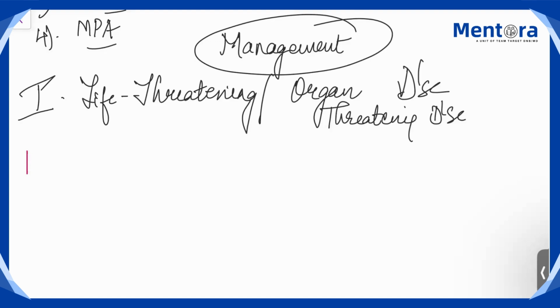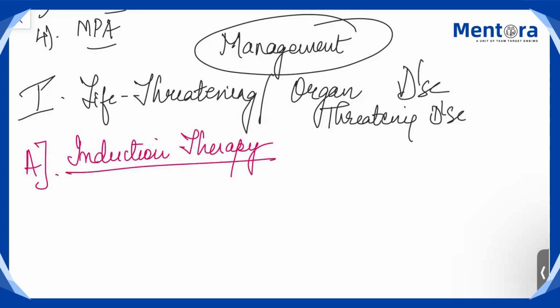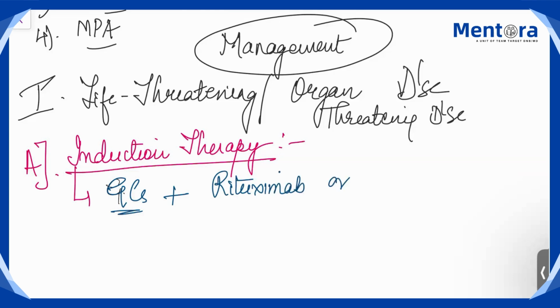So if it is a life-threatening or organ-threatening disease, you will first start with the induction therapy. In the induction therapy, you will start with what? Our basic glucocorticosteroids, plus you can either give rituximab or cyclophosphamide.